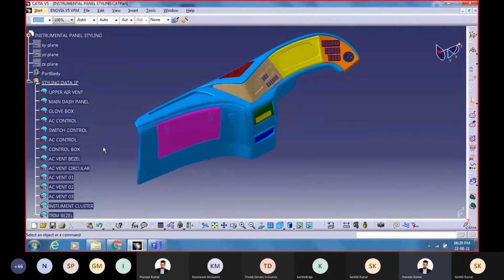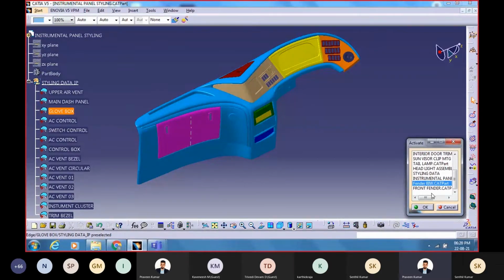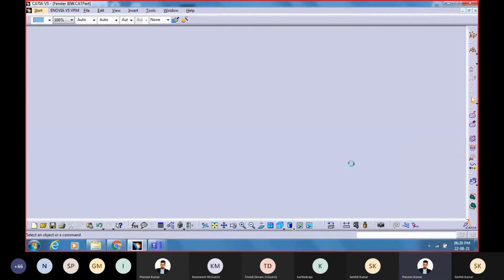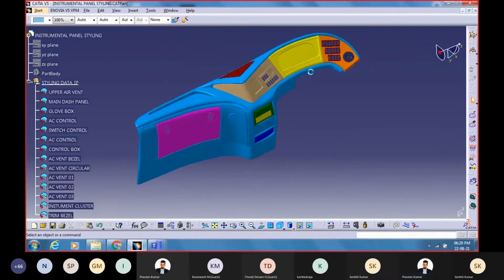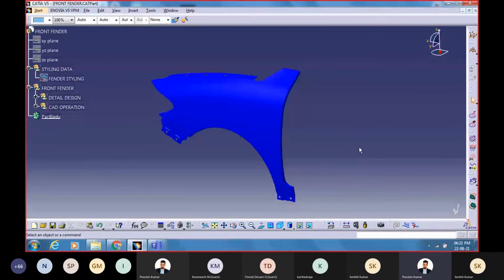Can you move to the next component? Fender, BIW, and front fender. This is actually a BIW component. So we have this front fender, right? Are we clear?